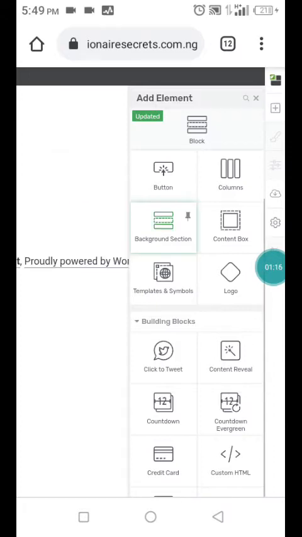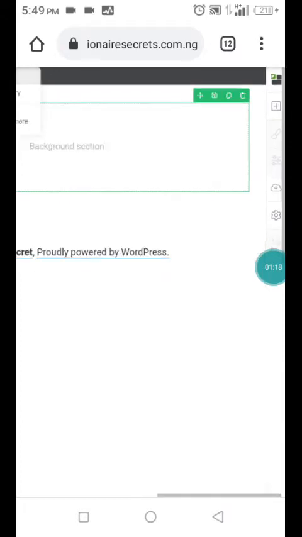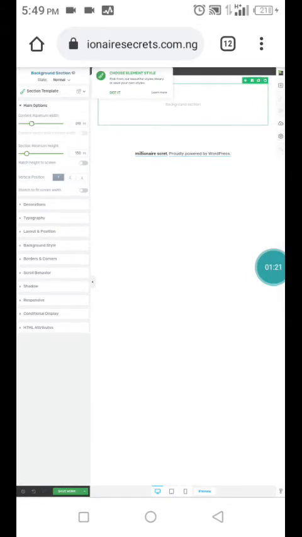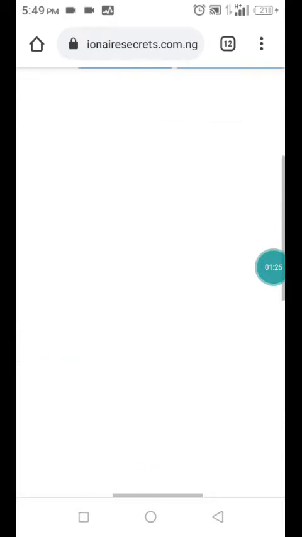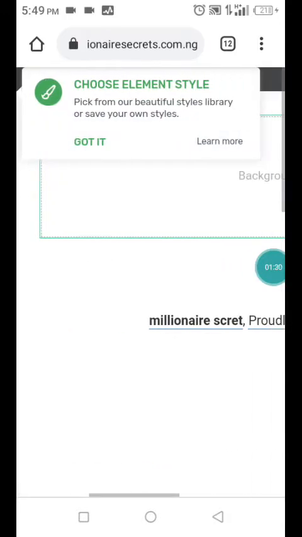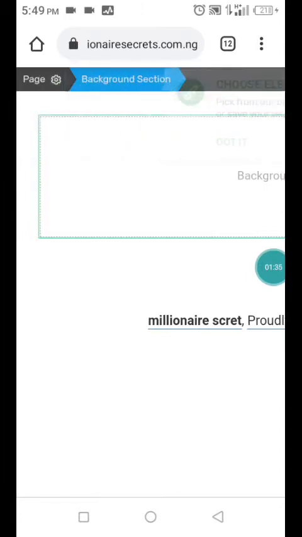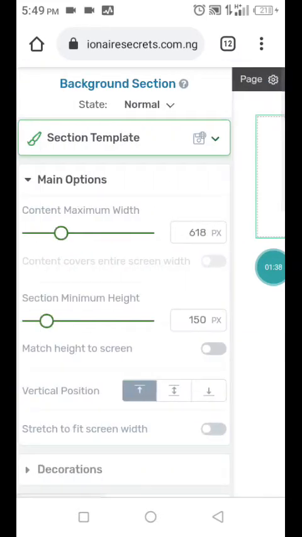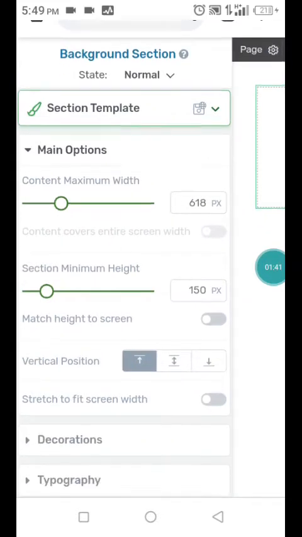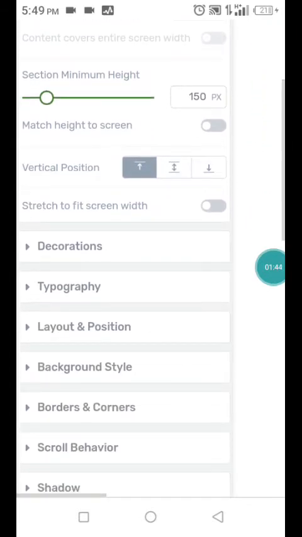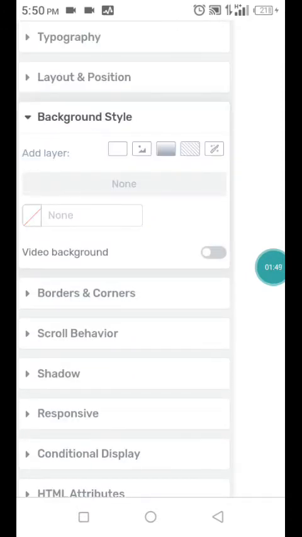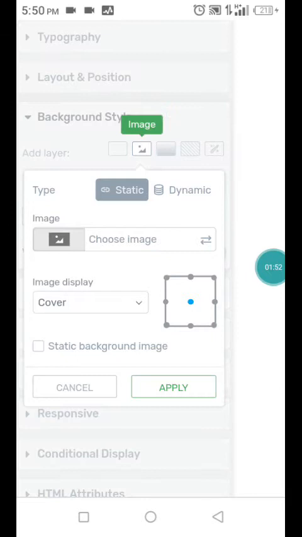Let's do a little. First, let's click on background. As you can see, we've added a background section. We started using this newly for this site. It says pick our beautiful style library or save your own. Got it. For background right now, the size and the likes of it, there's no problem about this. The best you can do is go to background style, if you want to pick how you want the background to be.